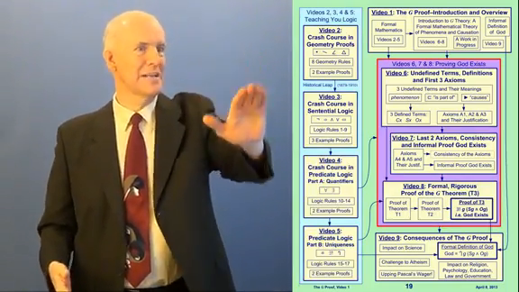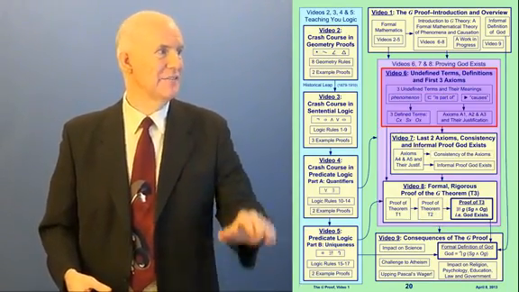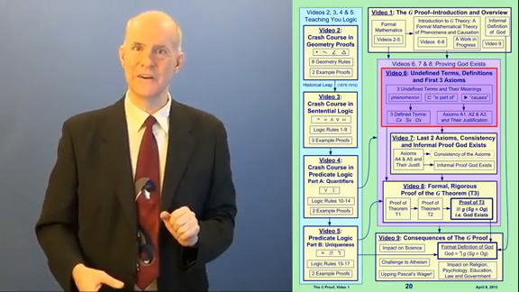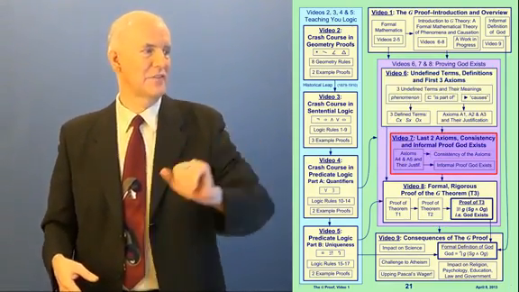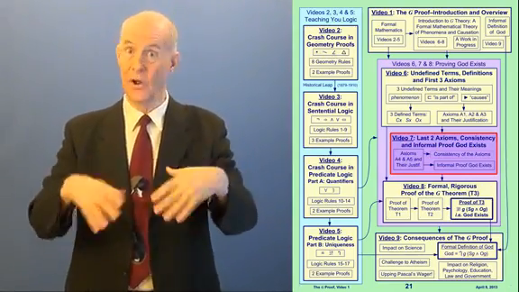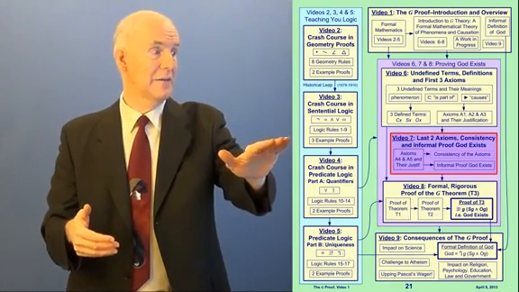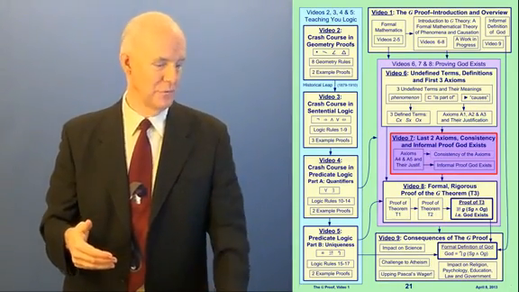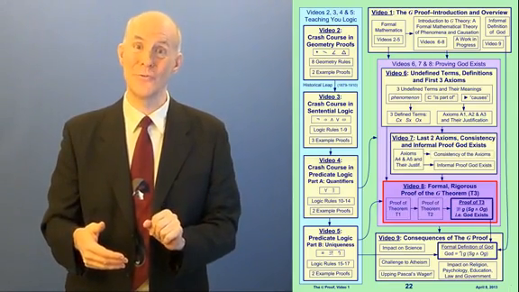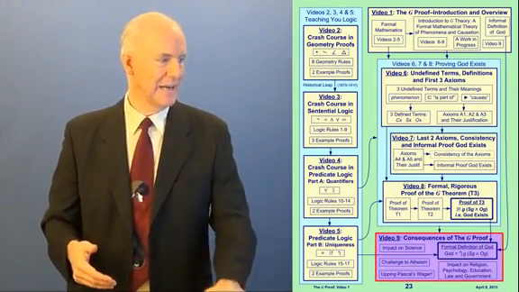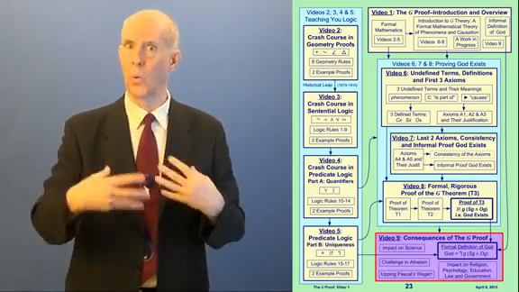Then, over on the right-hand side of the slide here, videos 6, 7, and 8 will do the proof that God exists. In video 6, I'll present our undefined terms, definitions, and the first 3 axioms. And then in video 7, I'll present the last 2 axioms. I'll explain why the axioms are all justified. And I'll show that the axioms are consistent. We'll do an informal proof that God exists. And then in video 8, we'll do our formal, rigorous proof that God exists. Then lastly, in video 9 down here at the bottom right, we'll talk about the consequences. What does this all mean?